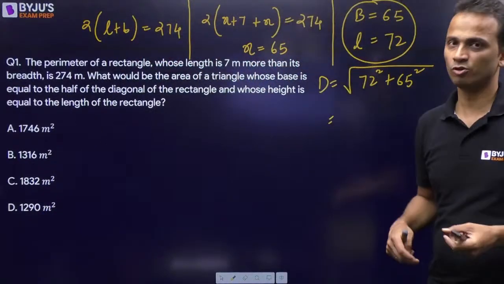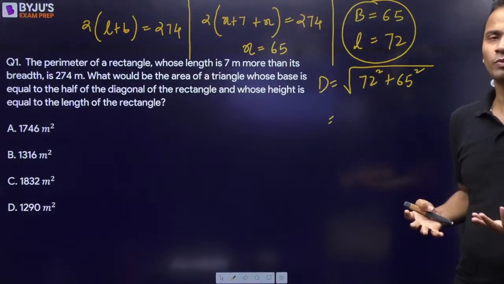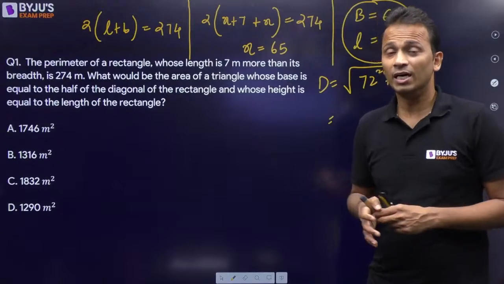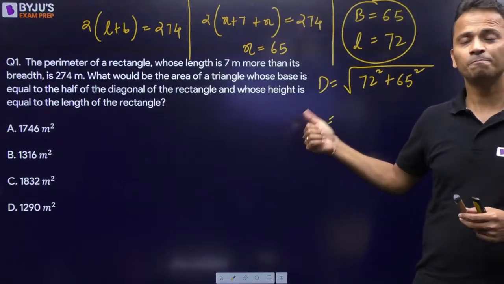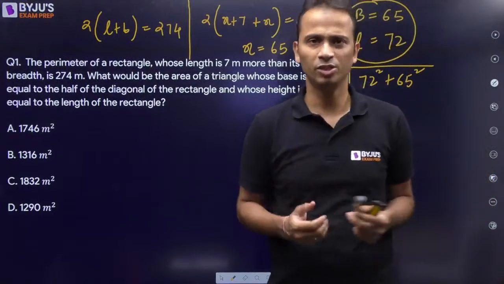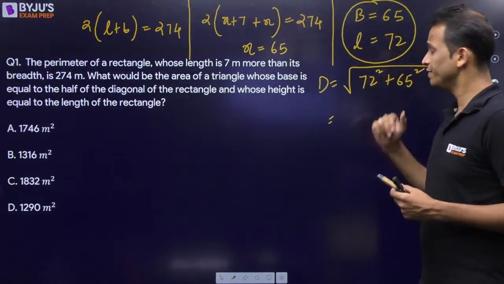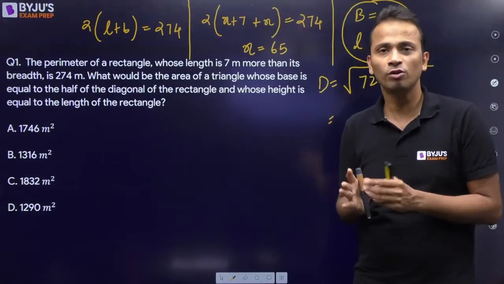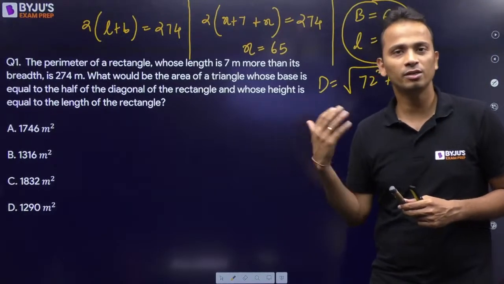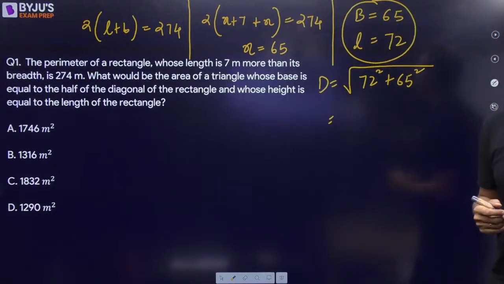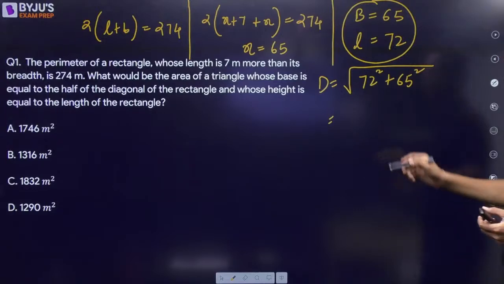72 का square कितना होता है? So I have a method using which I find out the squares of these numbers. I'll not be discussing that method here, but certainly I'll be discussing those things in the upcoming sessions. So 72 का square, I'll just elaborate. मैं जिस तरीके से solve करूँगा, I'll keep on talking about that method. So 72 का square find out करना है. तो 72 का 50 से difference कितना होता है? 22. 22 square is 484.